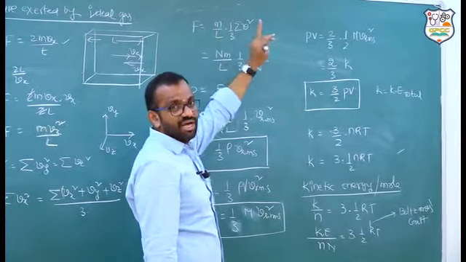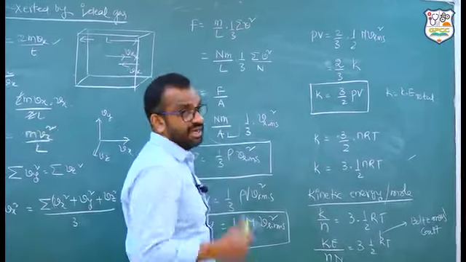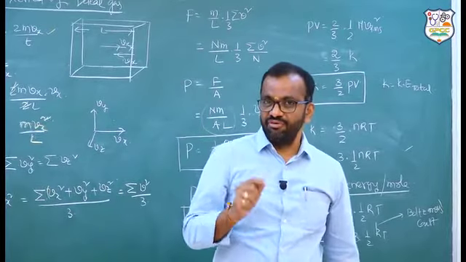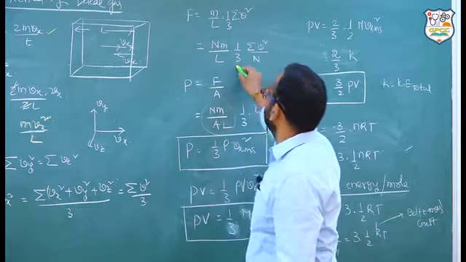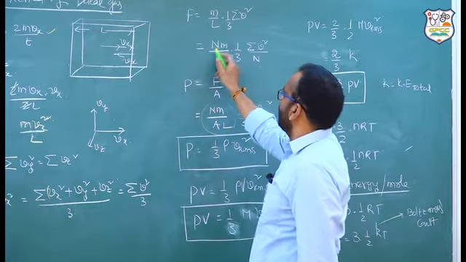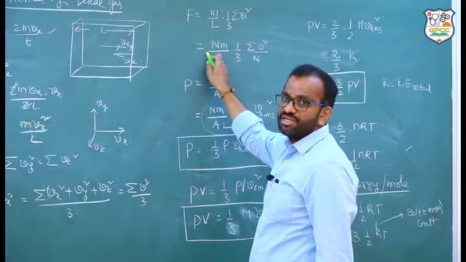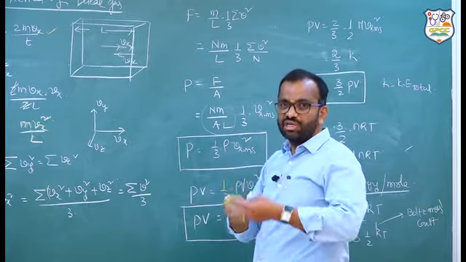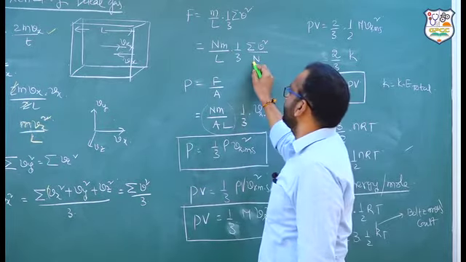Now, V is the velocity of the particle. Earlier, Vx is the velocity of the particle along x direction, Vy, velocity of the particle along y direction. Now, you look at this. In this expression, I am multiplying with n, dividing with n. This n is not Avogadro number. This is the total number of molecules existing, n divided by n.